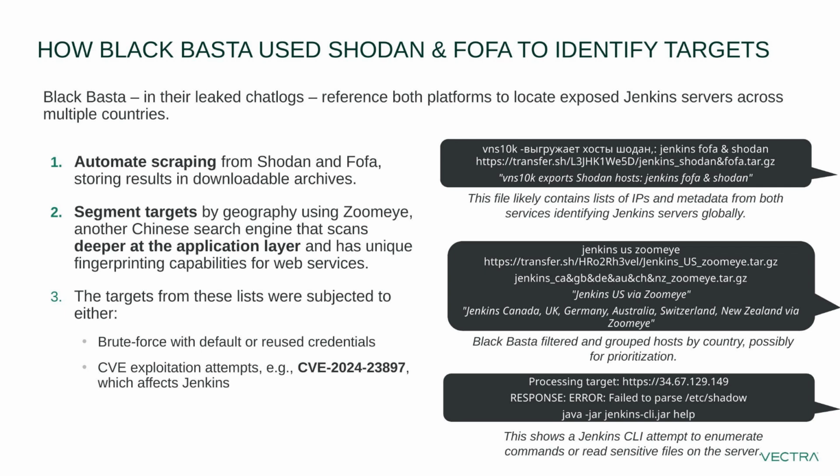It looks like it's really useful to them, because Jenkins often runs with elevated privileges, even root privileges. It can be accessed without authentication if not secured, and its script console allows arbitrary code execution, basically remote command execution. So what can you tell us? Can you tell us a bit more about that?